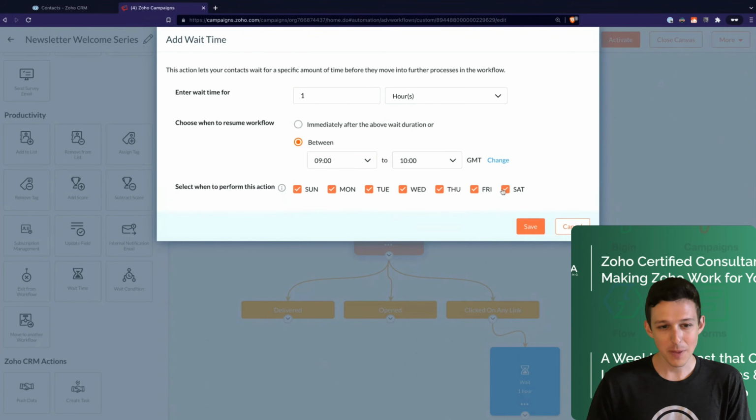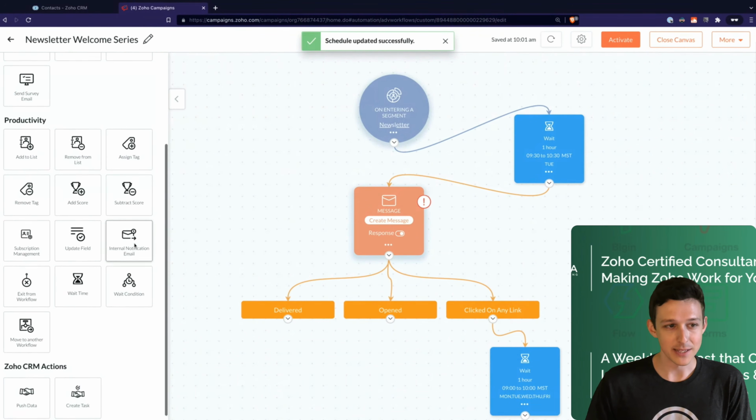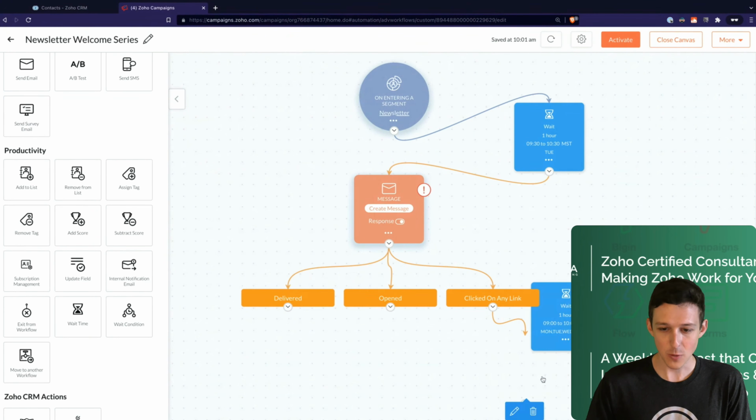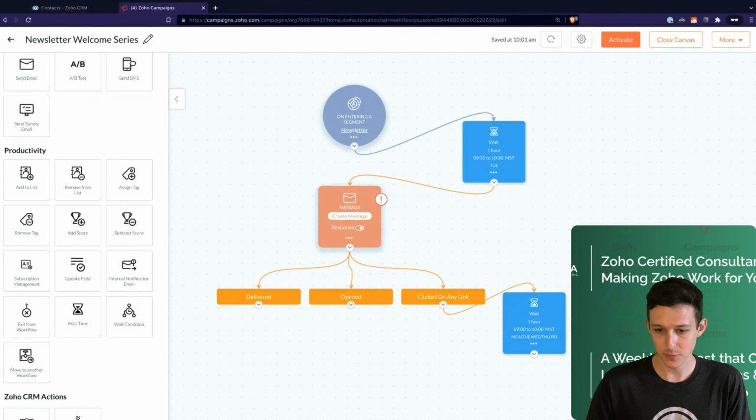And maybe we want to say, hey, we don't want to send it on the weekend. But the power with these workflows comes in the additional things that you can do after the fact, right? So let's say that we have our wait condition here. I know it's getting a little tight. Let's see if it'll zoom out a bit. So we've got our wait condition here.